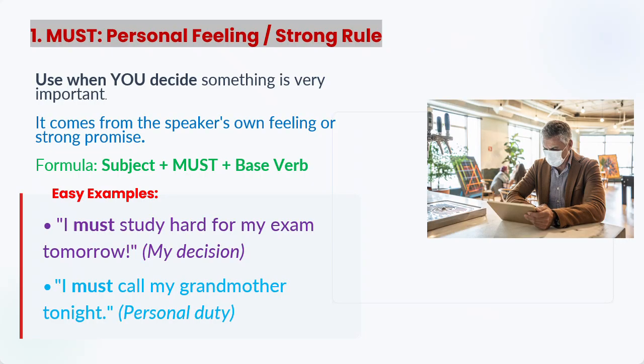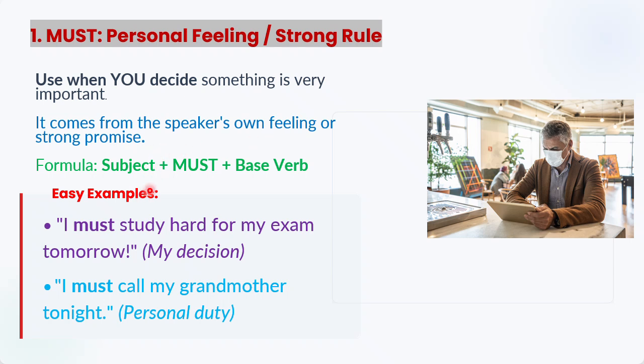Now, coming to the next slide, we are going to check them in detail. First of all, look at must. It is used for personal feeling. You believe something is necessary, essential, important. It is a strong rule. Use it when you decide something is very important. It comes from the speaker's own feeling or strong promise.